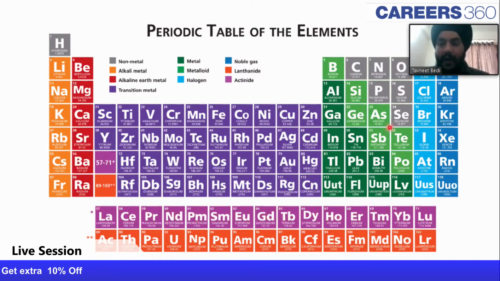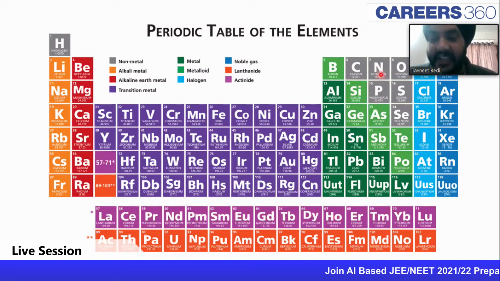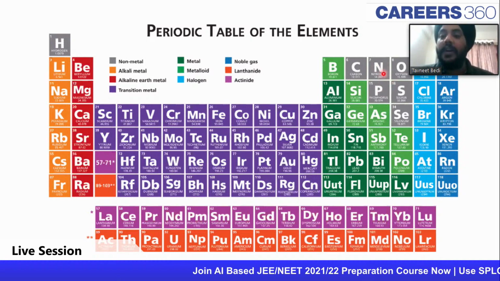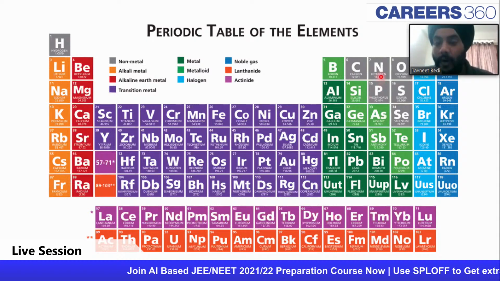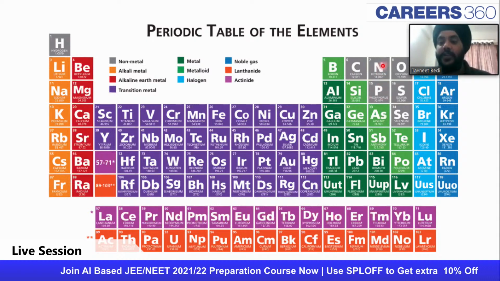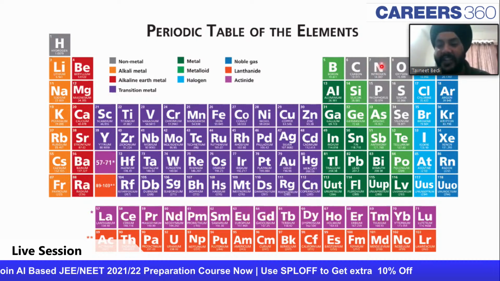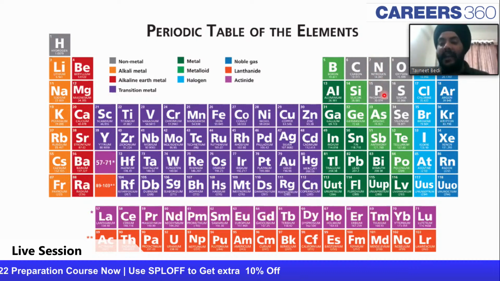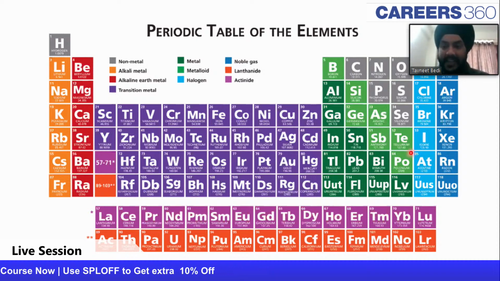Going down the group in the nitrogen family, the basic nature decreases. So if you have a question in which you have been asked to compare the basic nature of the hydrides of the group 15 elements, you will just need to remember the order in which they occur in the periodic table. So it is N, then P, then As, then Sb, then Bi. I hope that is clear.